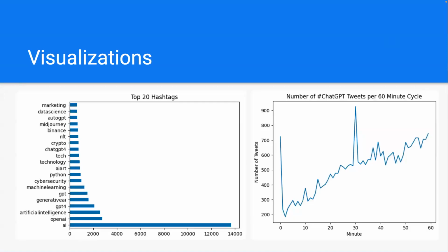Okay, so the left bar graph is the top 20 hashtags in our scraped tweets that have ChatGPT in it somehow. And these are identifying potentially some of the industries that are using ChatGPT. So we have marketing, data science, finance, crypto, tech, cybersecurity, machine learning, and artificial intelligence. And then on the right here, we have the 60-minute cycle, because we did grab tweets per hour, just the number of tweets throughout the hour goes up as the hour goes. Next.